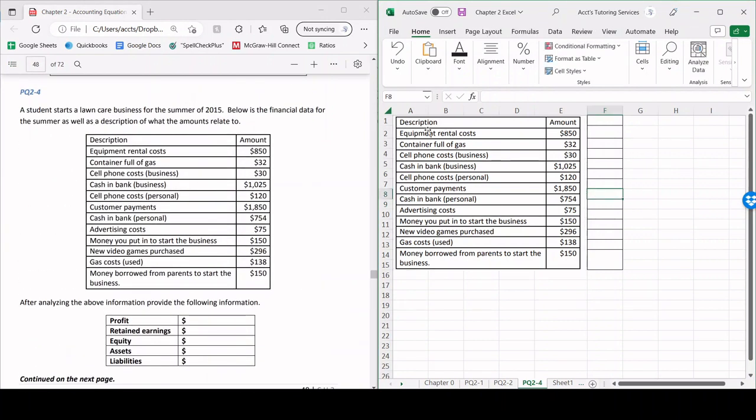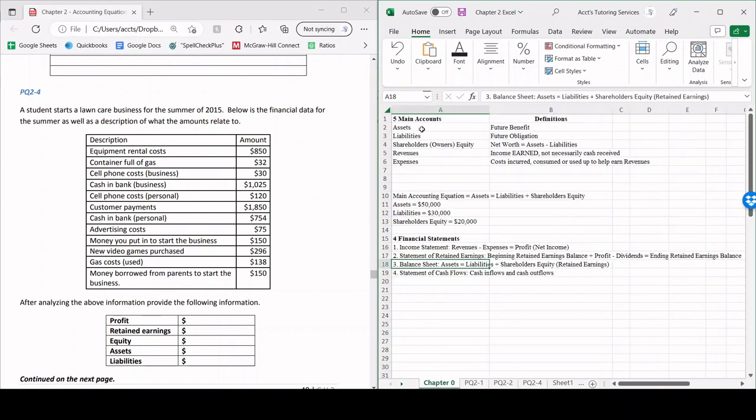The first thing we're going to do is go through each one of these accounts and figure out if it's going to be an asset, liability, equity, revenue, or expense. Remember, an asset is a future benefit. A liability is a future obligation. Equity, the two main accounts being owner's capital and retained earnings, is the business's net worth, or the wealth of the business. Revenue is income earned. Expenses are costs incurred, consumed, or used up.